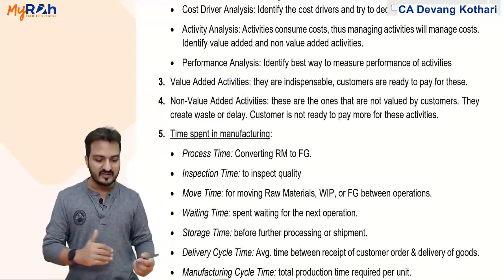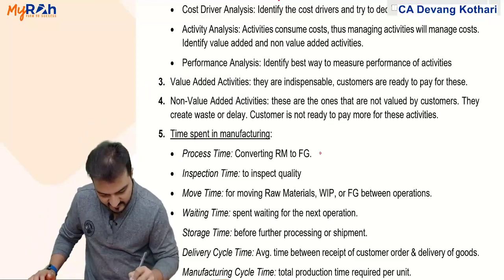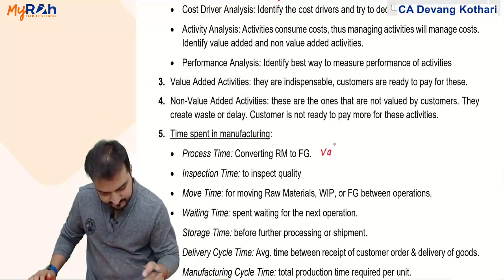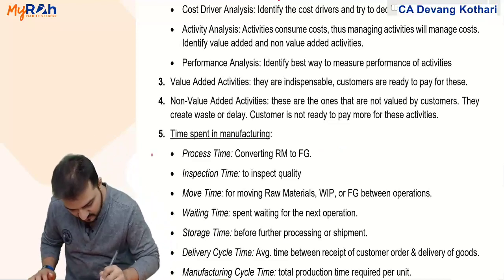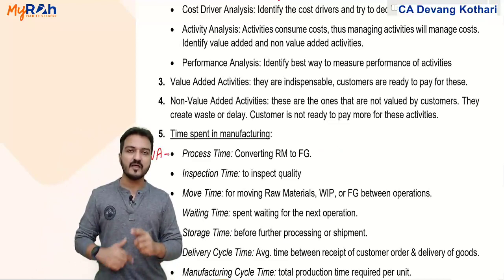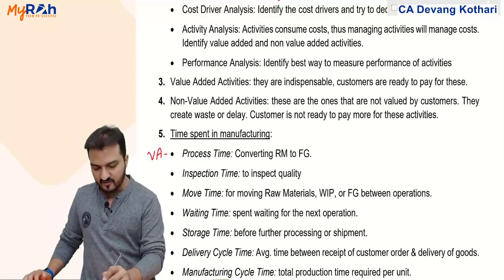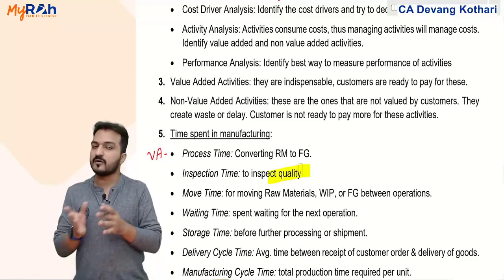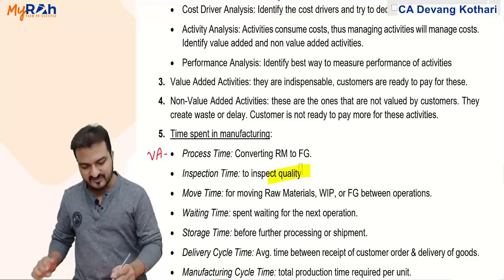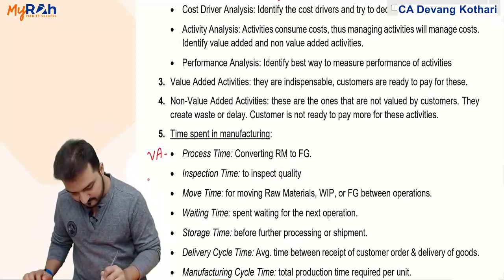And naturally, that process time is always value added activity. But then inspection time is the time spent to inspect quality of the products, quality of material, quality of finished goods. Now that I would say is non-value added.